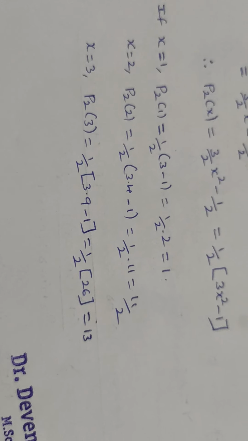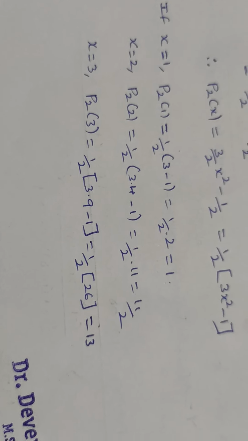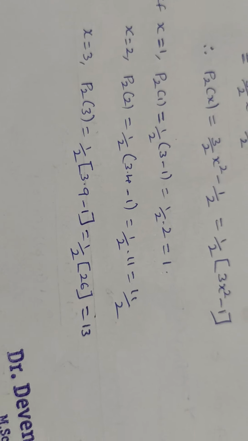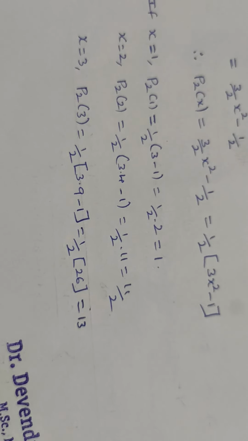So this is how we determine the value of P2 of 1, P2 of 2 and P2 of 3. Next we observe the method of determining P3 of x.